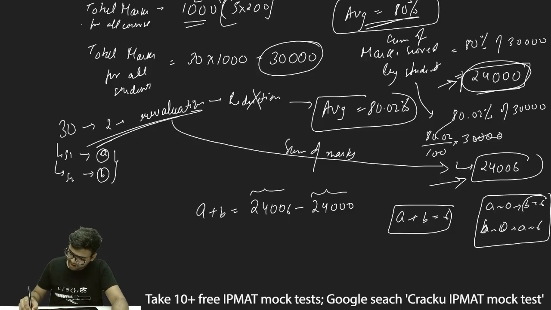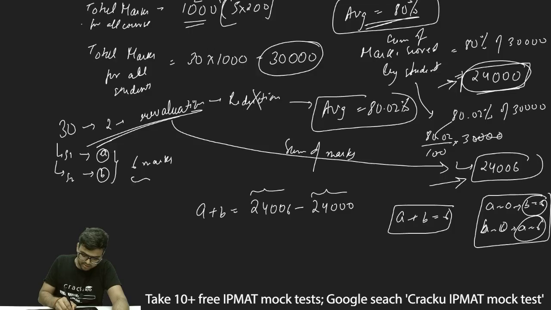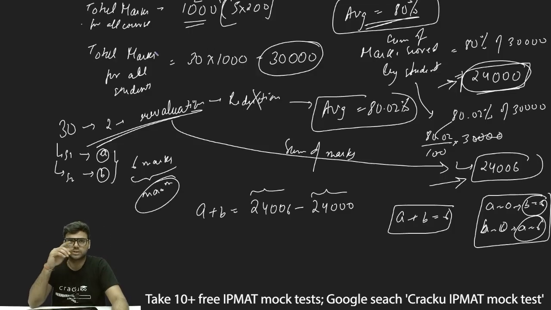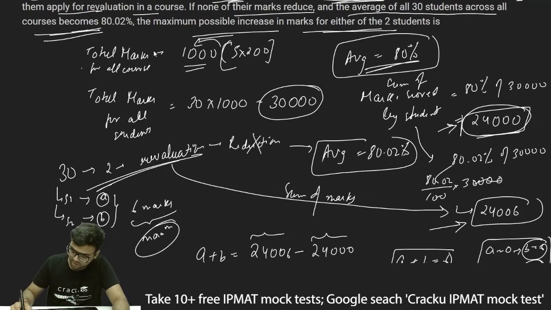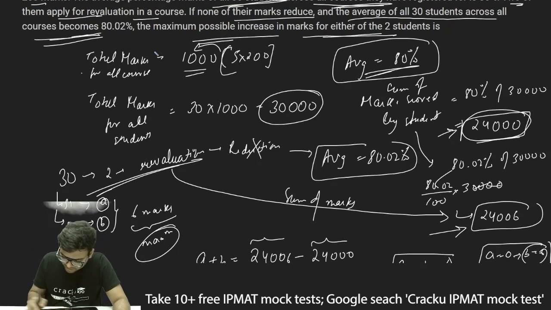Thus the maximum marks increase for one of the two students can be 6 marks, because there is a total change and there is no reduction. So the values of A and B cannot be negative, they will be 0 at least, and thus the maximum possible increase in marks for either of the two students will be 6.